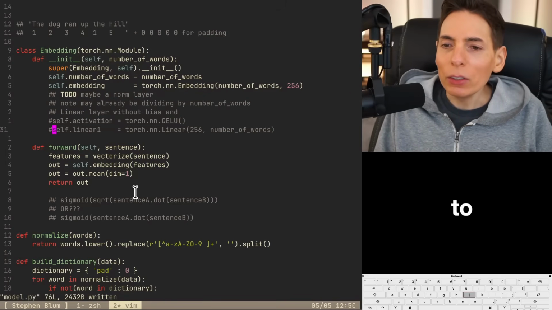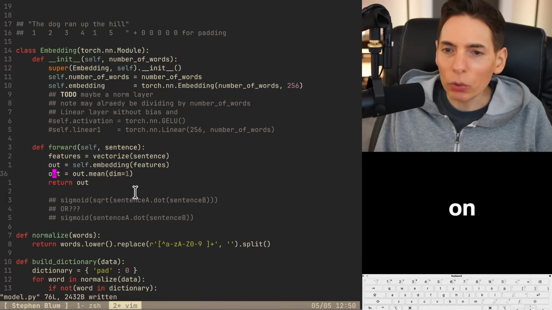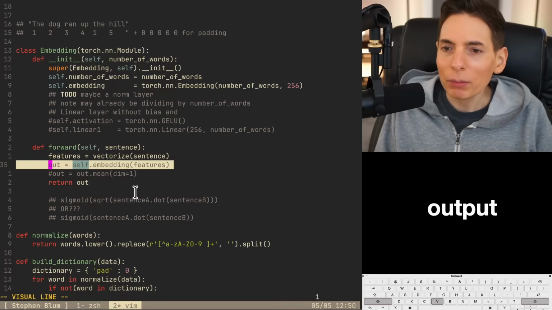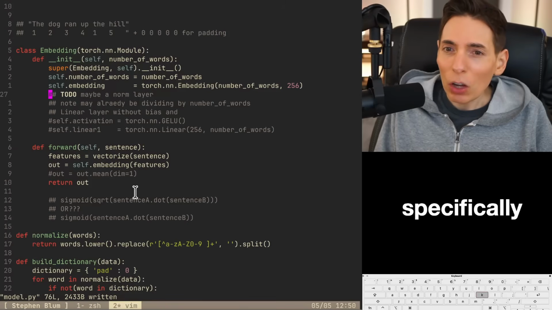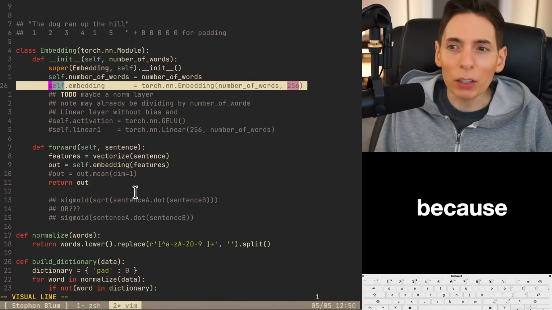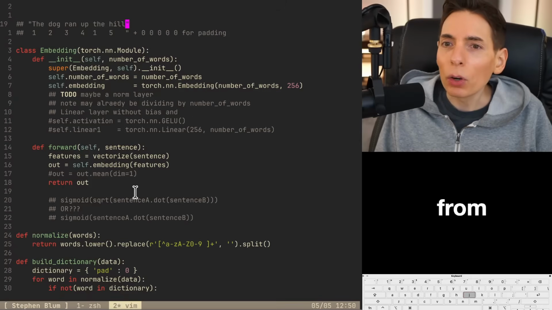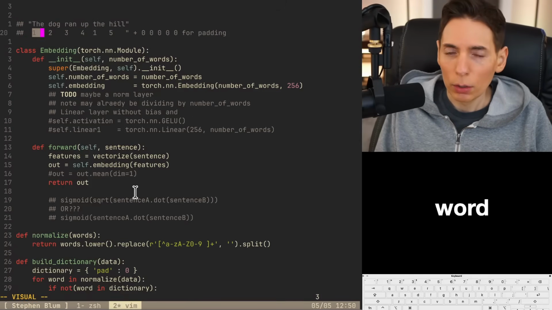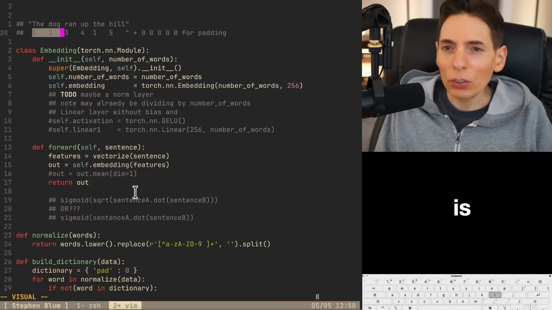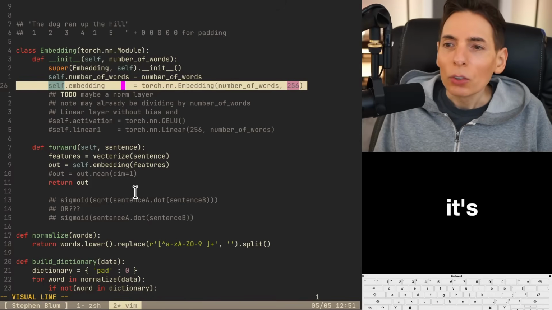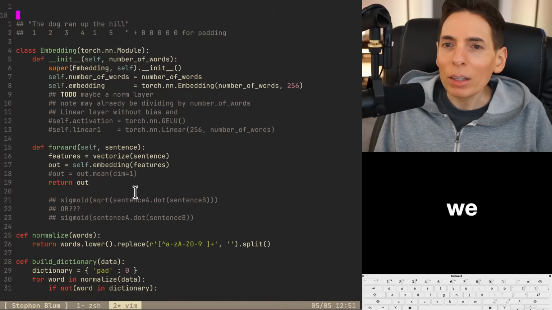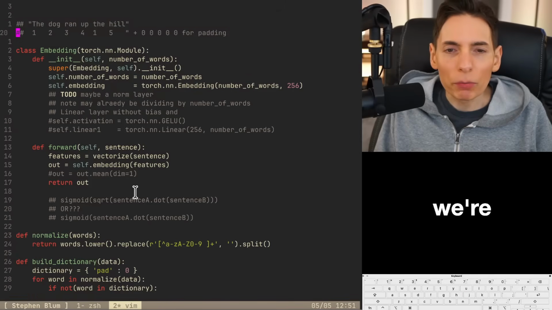So let's see. I need to do a forward pass on this really quick so I can see what's going on. And I only want the embedding output. And so that's going to give me basically a bunch of random numbers. However, I want to see if the random numbers are specifically a full set of 256, and they should be because it's a 1-hot on the input, a 1-hot for every word, right? So is it going to give me back the full? Oh, it is. Are we going to batch the words? Let's find out.